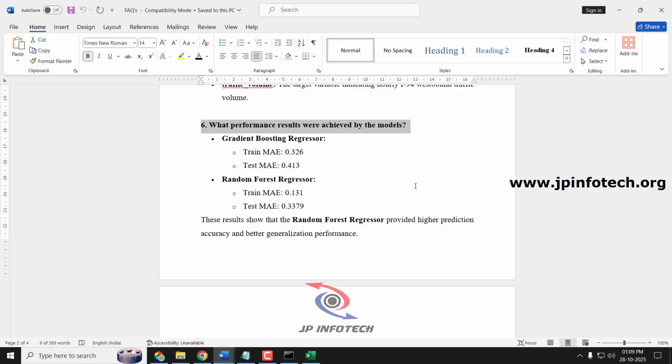Next question, what performance results were achieved by this model? In the gradient boosting regressor, the train mean absolute error is 0.326 and the test MAE is 0.413. For the random forest regressor, the train MAE is 0.131 and the test MAE is 0.3379.